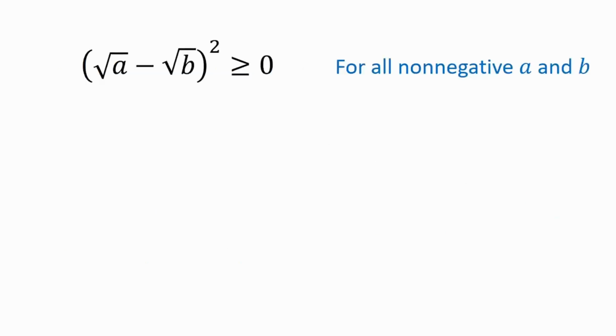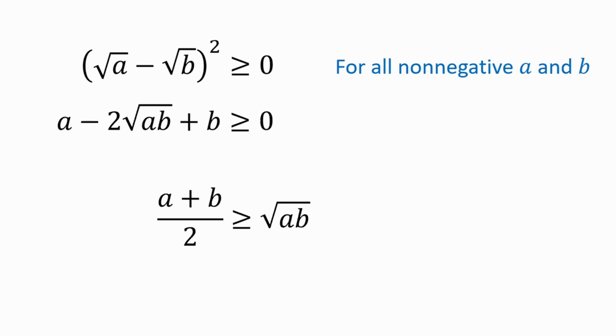Today, we'll present a useful tool for finding the maximum or minimum of certain expressions. It's based on the fact that the square of any real number is greater than or equal to 0. In particular, let's take the square root of a minus the square root of b, squared. We require a and b to be non-negative so that we can take their square roots. We can expand the square on the left and then rearrange expressions as follows.